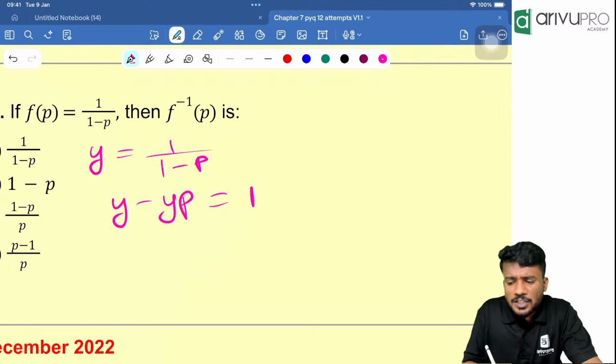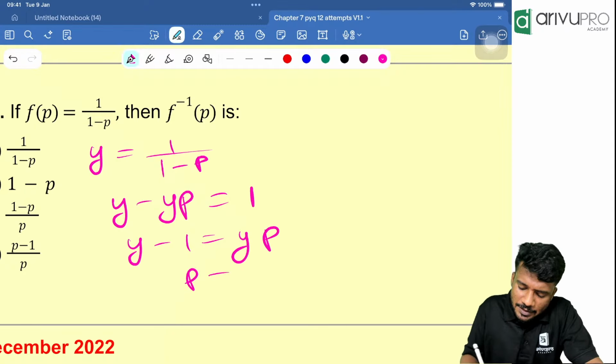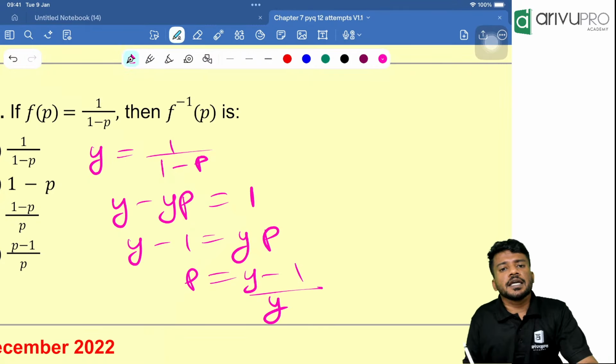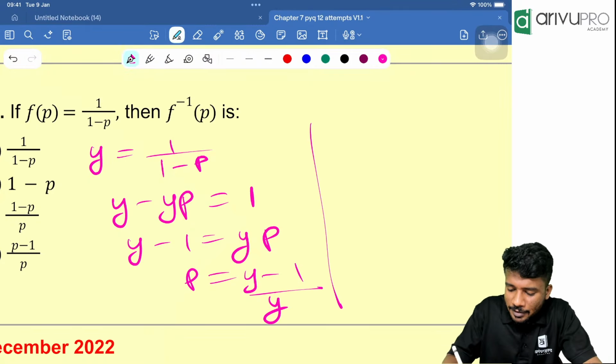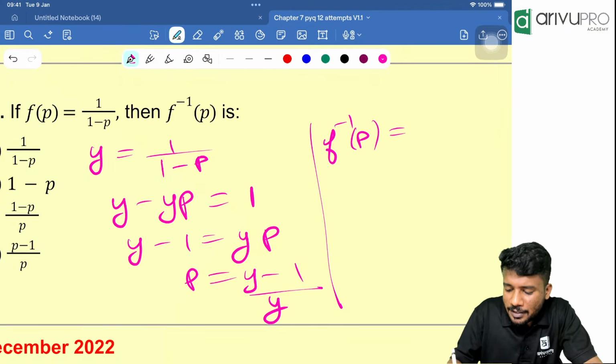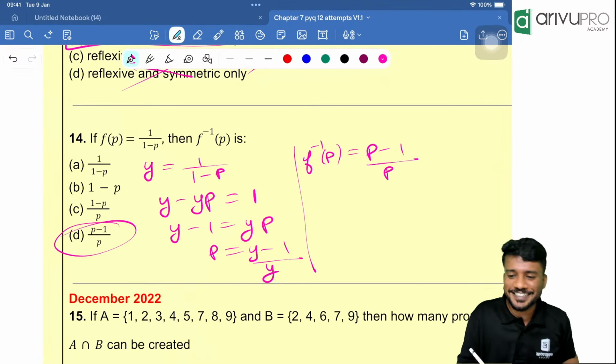Now take this 1 to this side. y minus 1 is equal to yp. Then p is equal to y minus 1 divided by y. Now instead of p, you will put f inverse of p, and instead of y, you will put p. So p minus 1 divided by p is your answer. Option D is your answer.